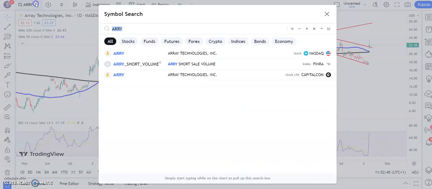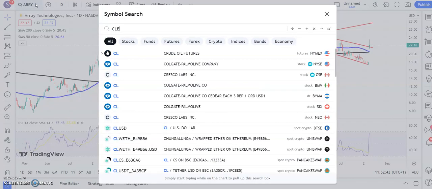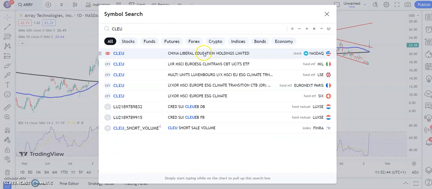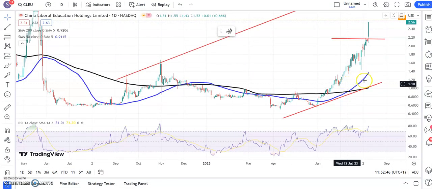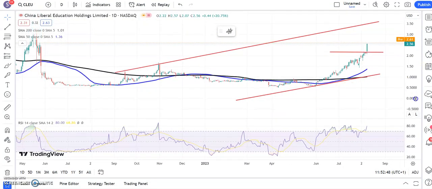On to a stock which I haven't covered here before, but here it is for the first time, making a debut. Very exciting. China Liberal Education, which sounds like a bit of an oxymoron, but obviously we love oxymorons. Rising trend channel there from back in September last year. Top of the channel there heading for $3.50, and we're looking for that while we remain above the recent broken support at $2.20. So a nice setup there in the making at China Liberal.